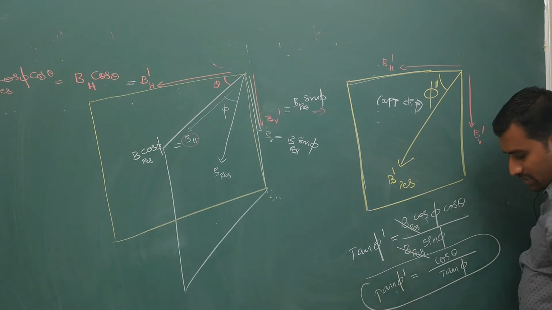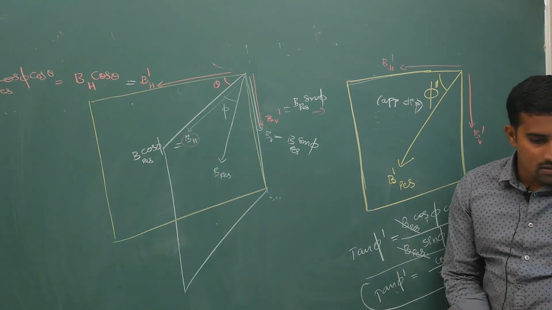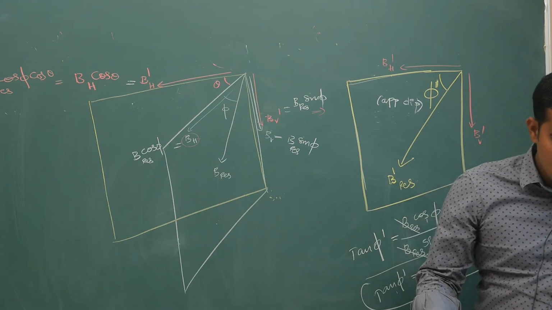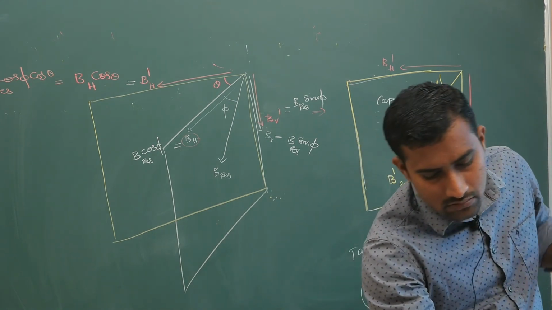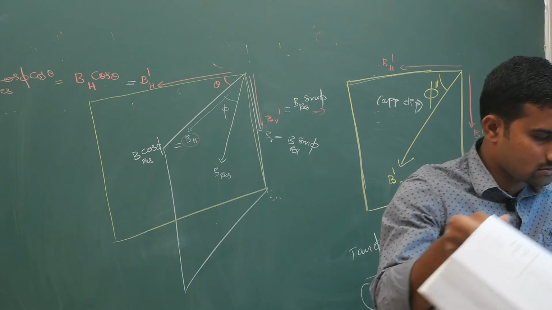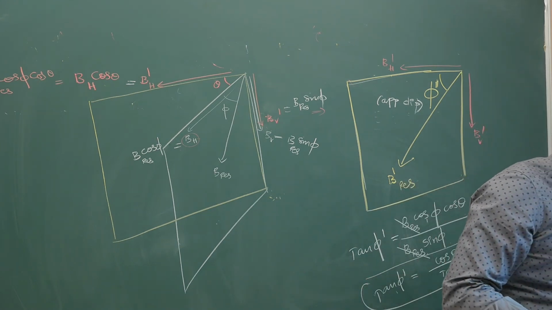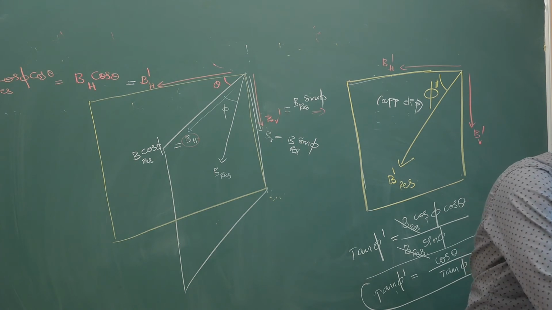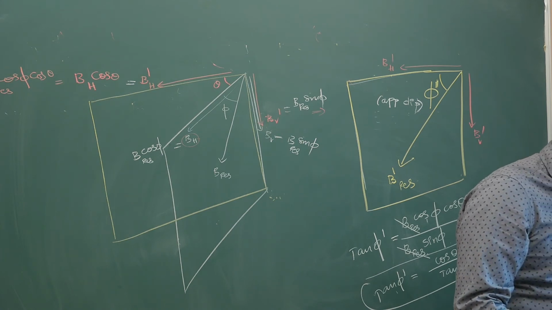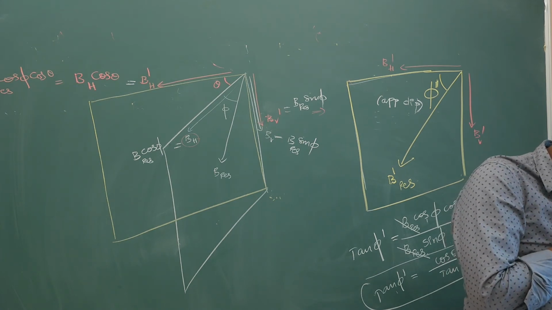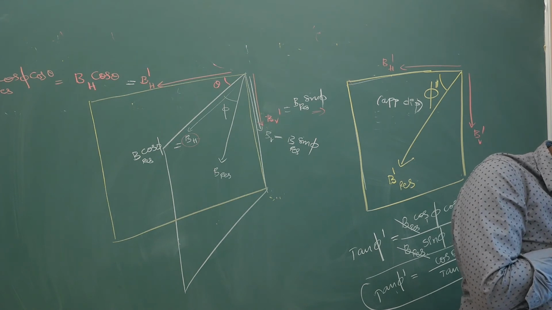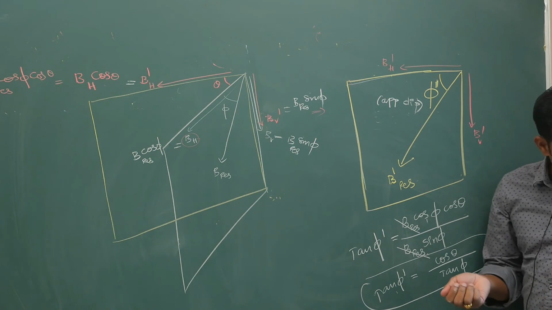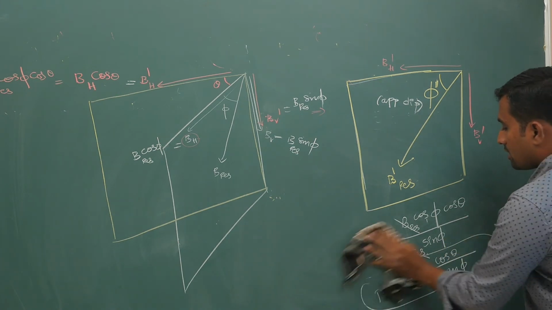Your apparent dip is, okay, just hold on, let me check. I should take, sorry, my mistake.